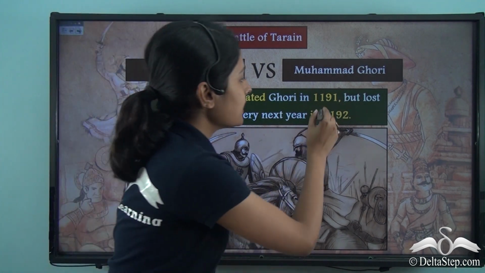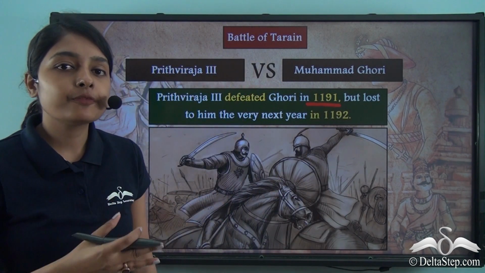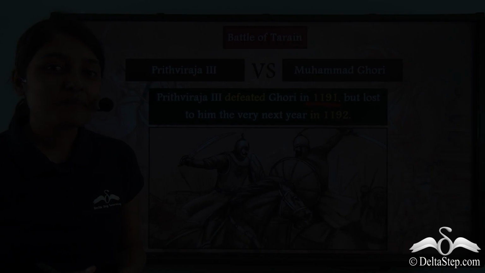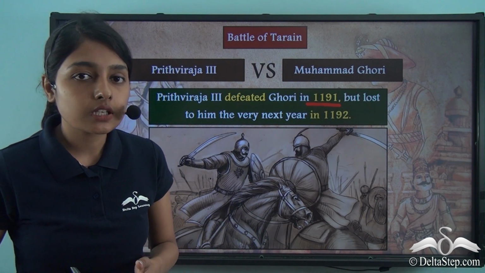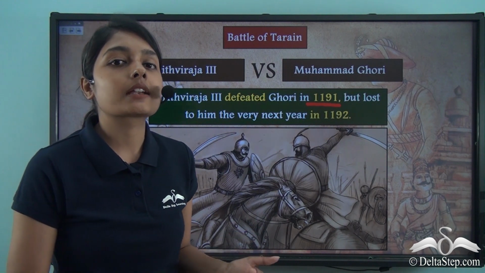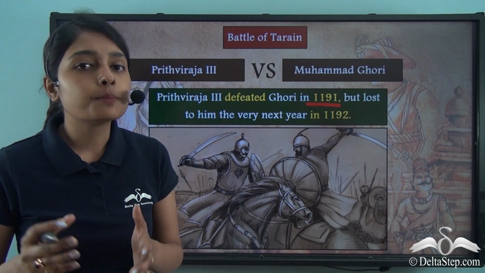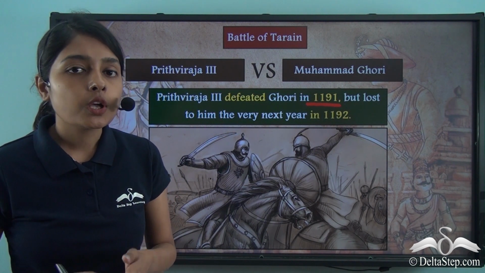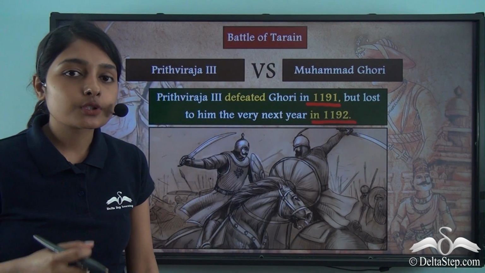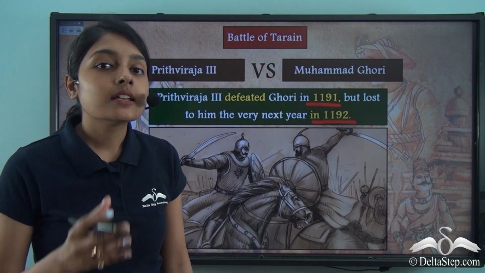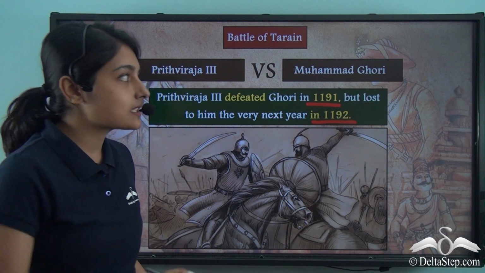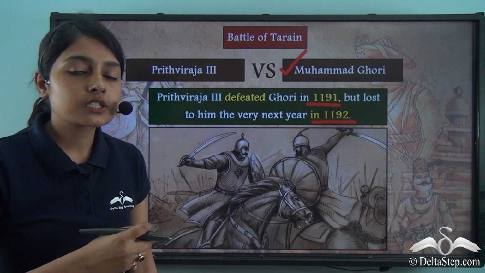In the year 1191, Muhammad Ghori came from Afghanistan to invade India with the hope of conquering the subcontinent. But he was defeated by Prithviraj III or Prithviraj Chauhan, who managed to injure Muhammad Ghori and send him back to Afghanistan. But do you think Muhammad Ghori left it at this? No. Because the following year, that is in 1192, he again came to India to invade India, and now took place the second battle of Tarain, where Prithviraj Chauhan was defeated and Muhammad Ghori now emerged victorious.